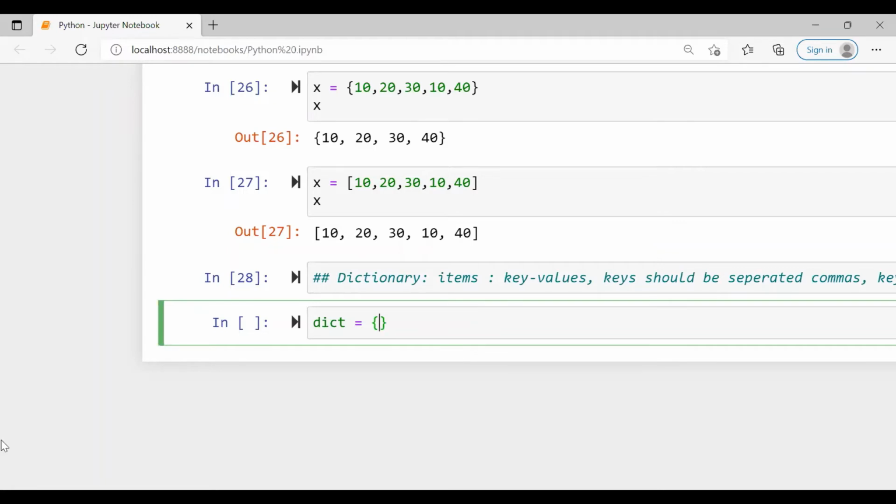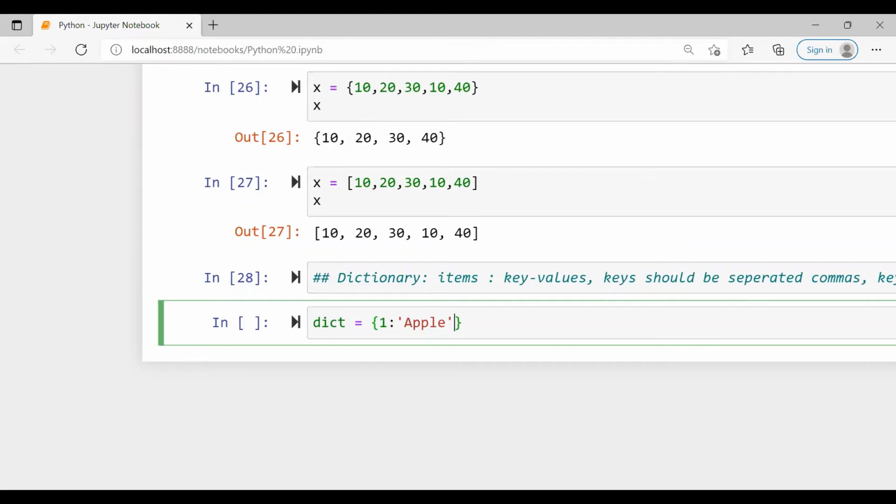Suppose I write key as 1, and every key must have a value, right? Then put a colon, then I'll write a value as apple. 1 is an apple, and now it is a pair. So 1 is a key, apple is the value. So key value is 1 item.